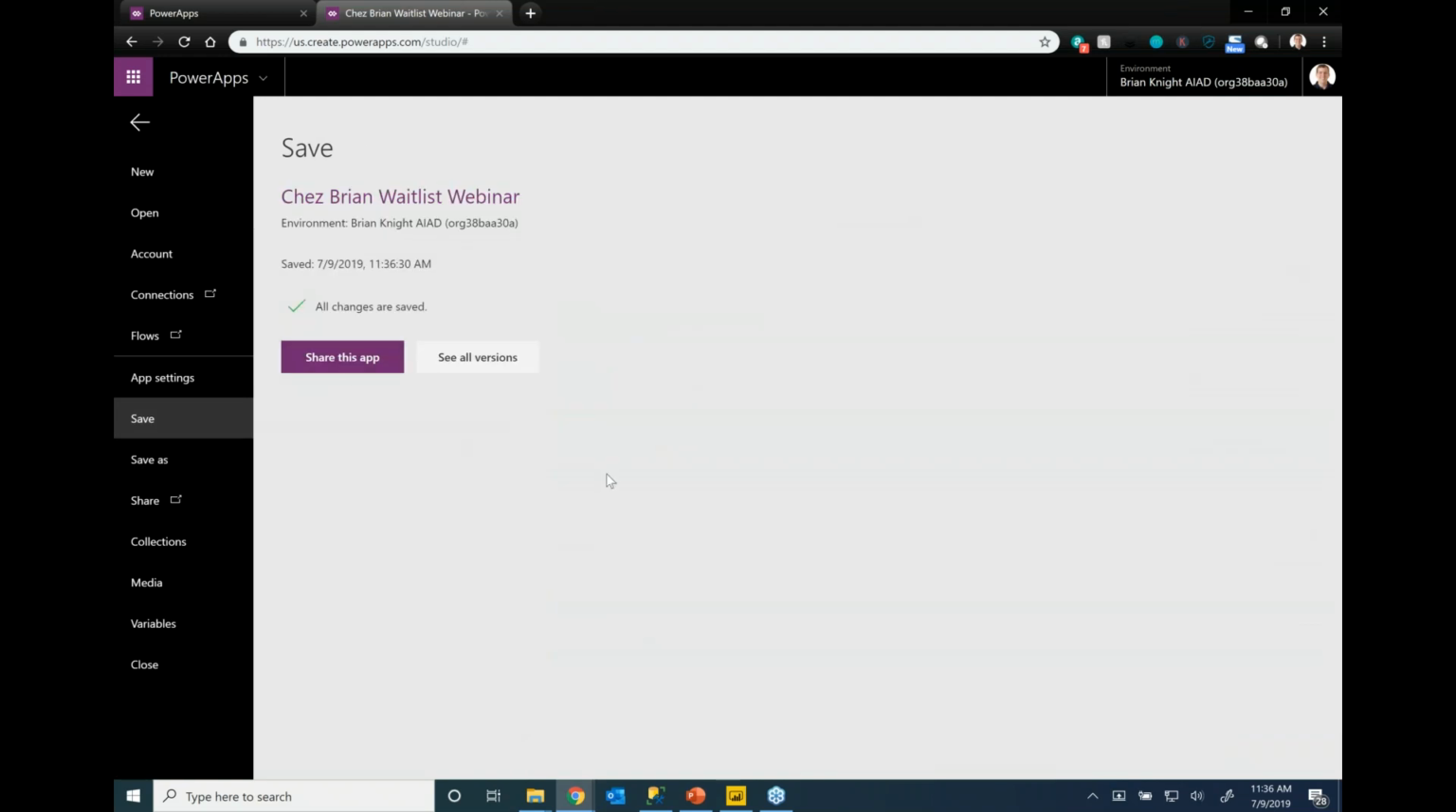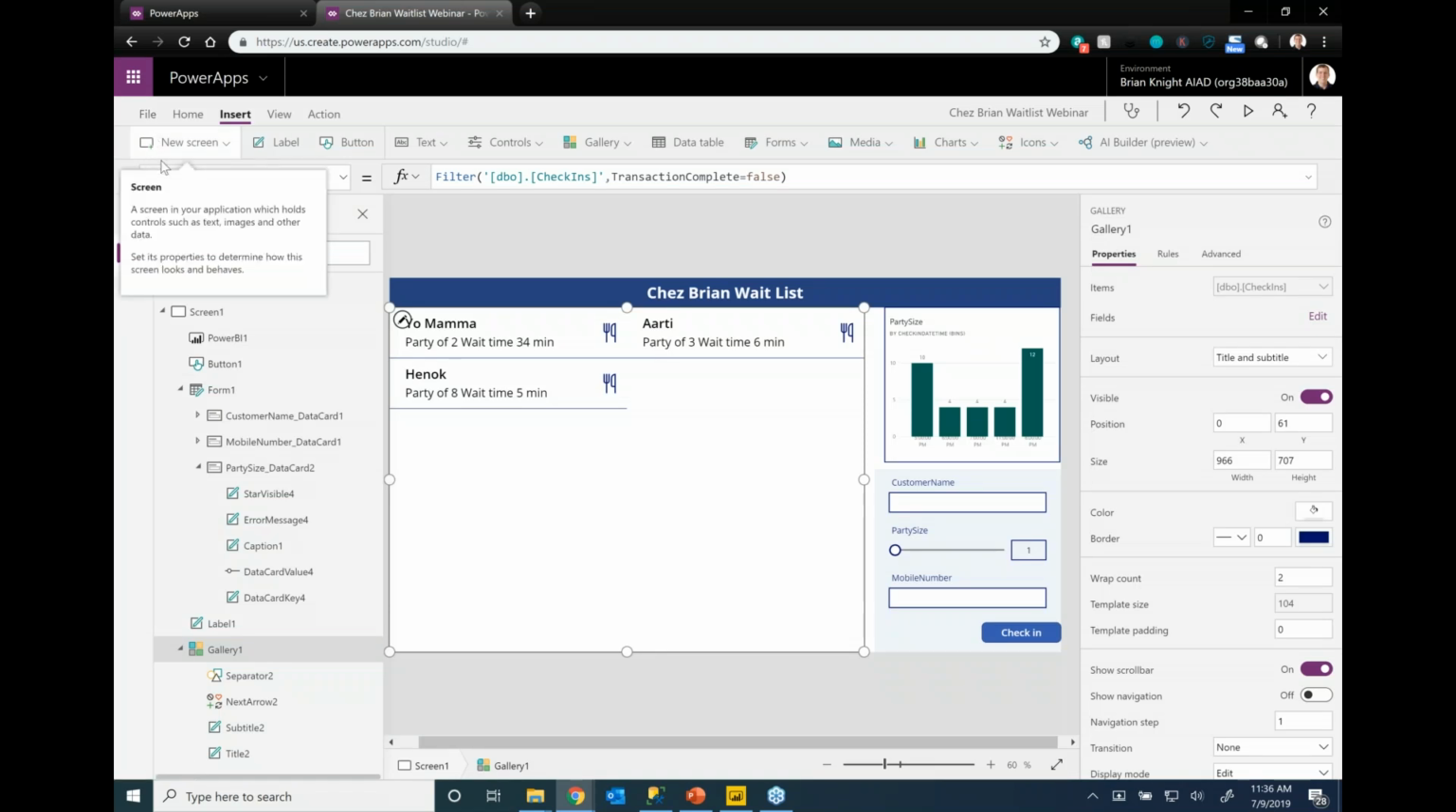I can share this application. It's then going to be available to the phone application also, or tablets, or wherever you wish. So let's do the opposite now. Let's go over to Power BI and put an app inside of Power BI. So to do that, I'm going to go to the Power BI experience itself on the web.